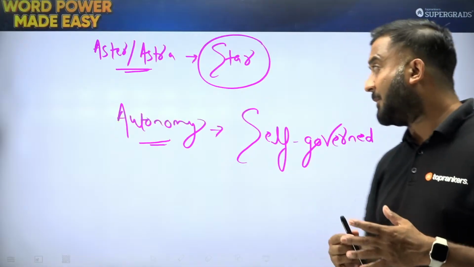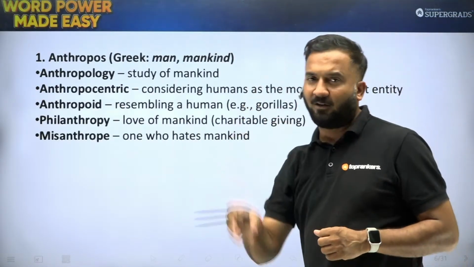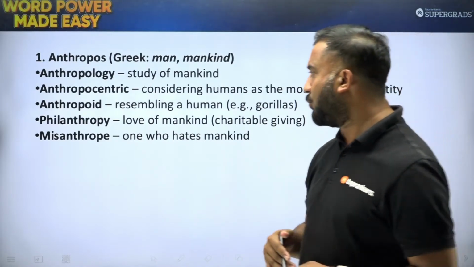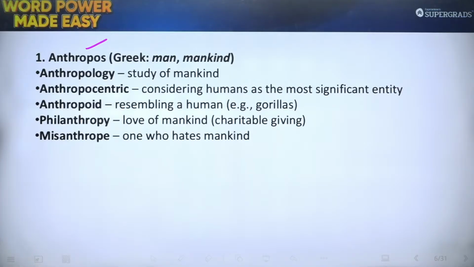So that was your root words. Now इन सारे root words के ऊपर और कौन से common words हैं? So the first that we have, students, is anthropos. Anthropos is for human beings, for man.